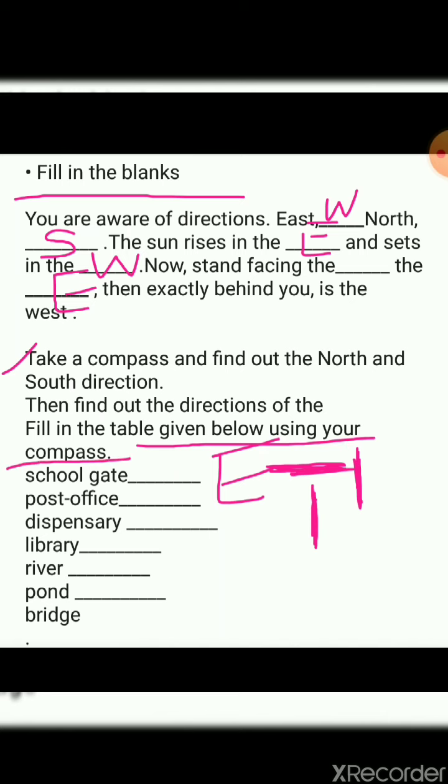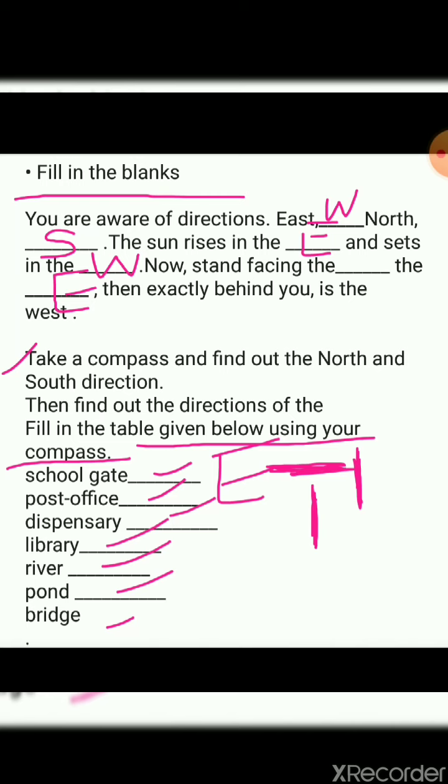What do you have to do? Take a compass, first of all see the north and south direction. Then your school gate, your post, where is the post office, dispensary, library, river, pond and bridge, right? You need to write all their directions. Okay, with the help of compass you need to write all the directions. Okay students, now you cannot come to the school and you can see the school gate.